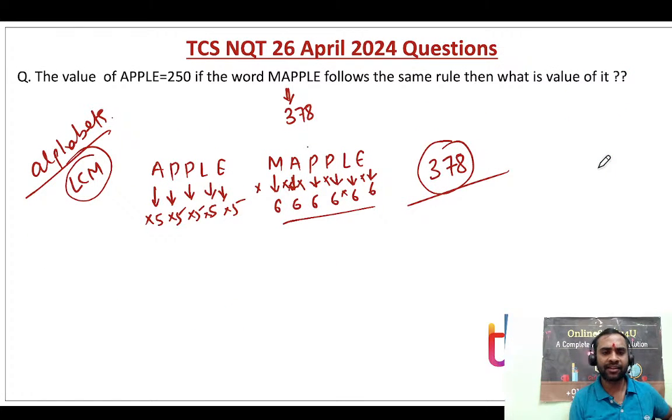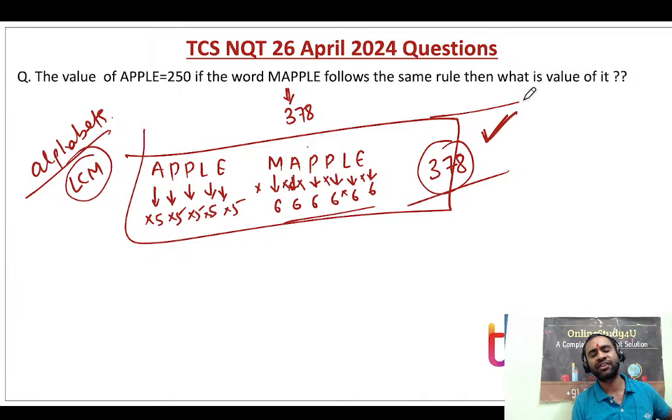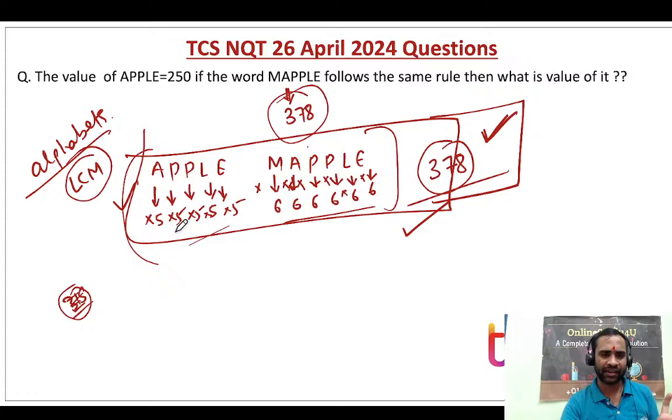I will keep this question open, so if anybody has any concern, you can let me know in the comment section. But according to me the answer should be 378, because I also thought a lot right now, and 315 does not seem right. Somebody can think of that, but if you go with the correct logic, then 378 should be the correct answer.